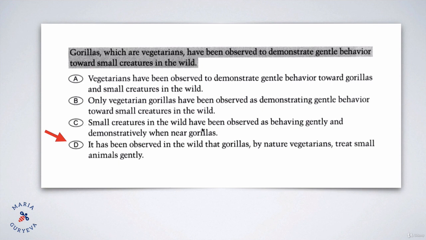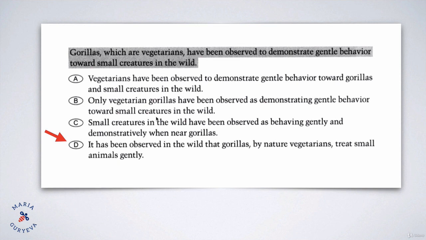Small creatures in the wild have been observed as behaving gently and demonstratively when near gorillas. Okay, we see why this answer choice is funny. It's because small animals or small creatures are nice when they're near gorillas. That's not true. The sentence was saying that gorillas are nice towards small animals, not vice versa, not that small animals are nice to gorillas. So that is why, of course, this answer choice is also wrong.